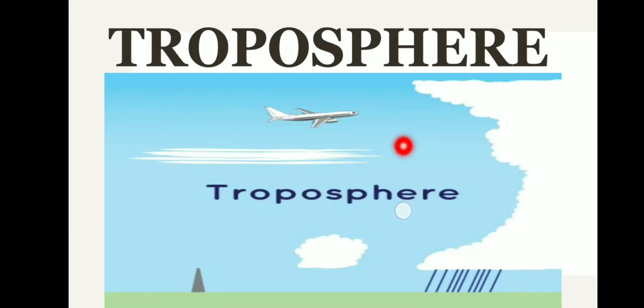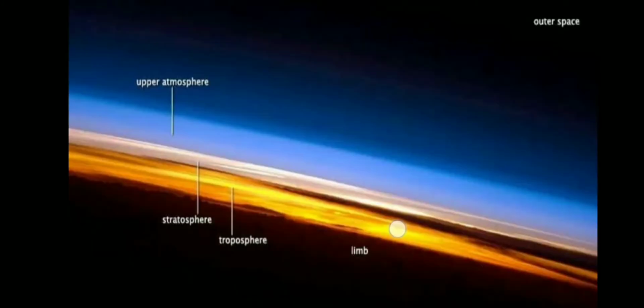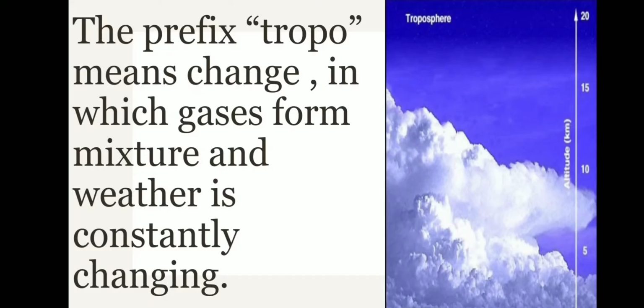Troposphere, the lowest layer, closest to the earth. The prefix tropo means change, in which gases form a mixture and weather is constantly changing.